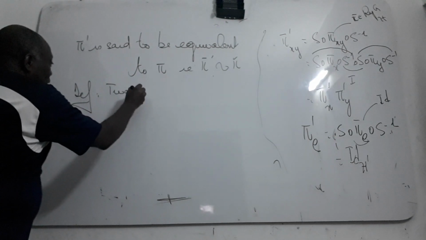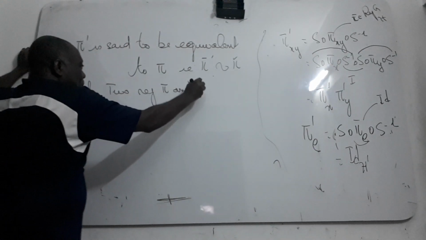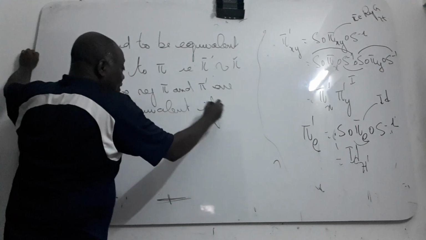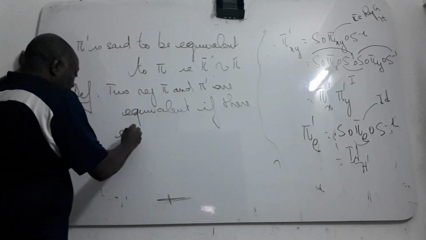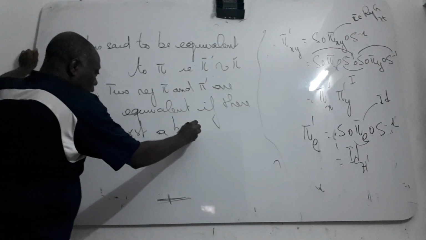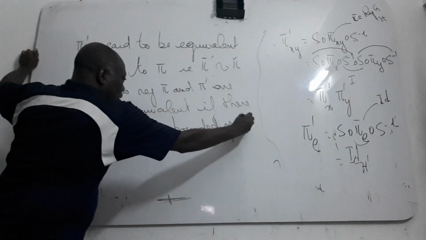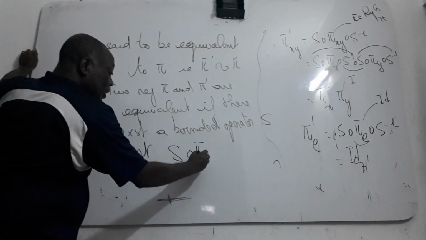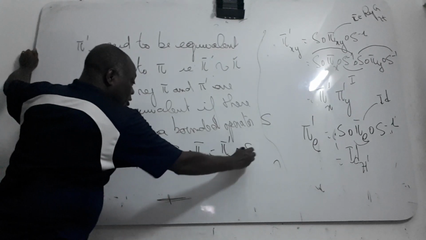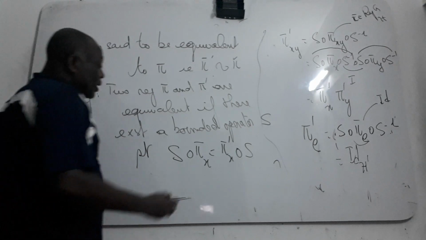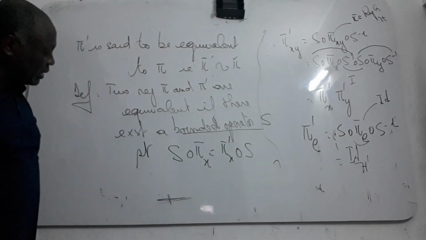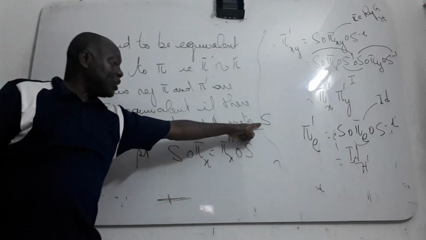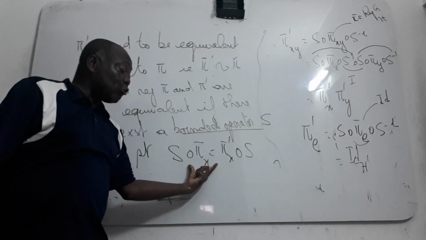Two representations, pi and pi prime, are equivalent if there exists a bounded operator X such that X composed by pi of s is equal to pi prime of s composed by X. If there exists a bounded operator, which is also an isomorphism, with this condition, that means you can get some isomorphism or bounded operator intertwining the two representations.